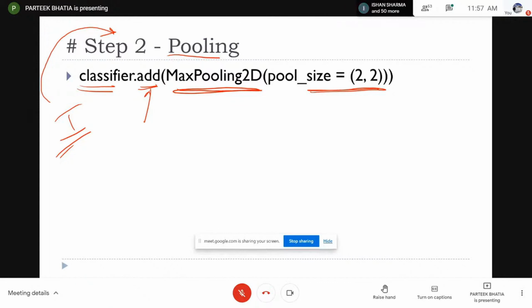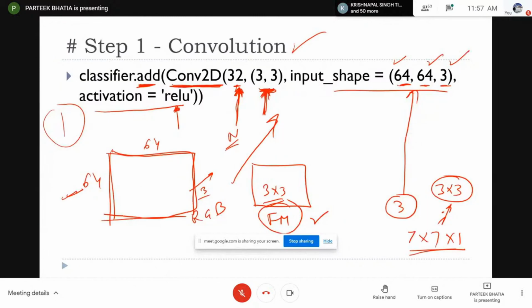Here we have to use a pool size of 2x2. Wonderful, so simple. It is all about the concept. Once the concept is clear, then coding and implementation is very simple. So you have the image converted into pixels, and you specify the size.